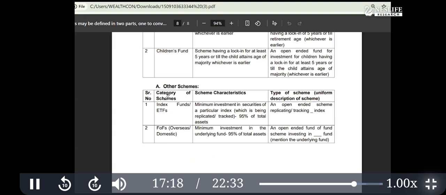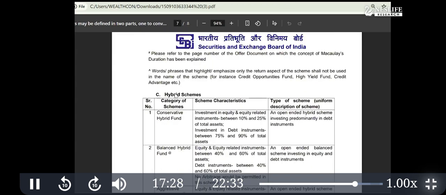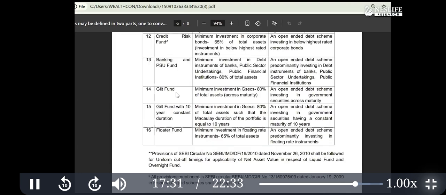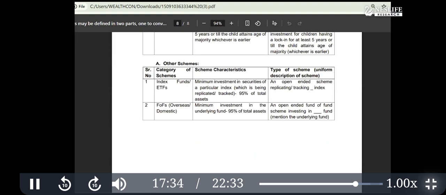exchange. So this category is important because this is a passive category, and all other ones were active. Okay, so all up to this equity, debt, these are all active, and passive comes only here. This is the passive category. Fund of fund: sometimes if you want to invest into the international market, you can't go as a retailer easily. So there are certain funds like Nasdaq 100 or some funds which invest into the international market. So you can get exposure to the international market via these schemes.